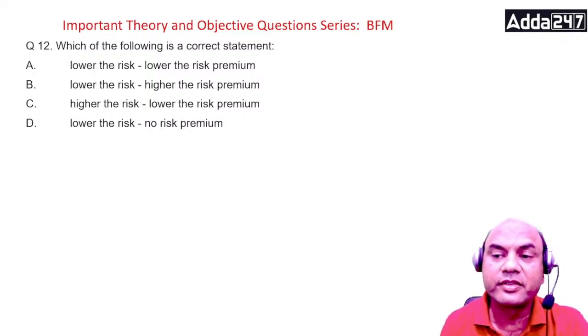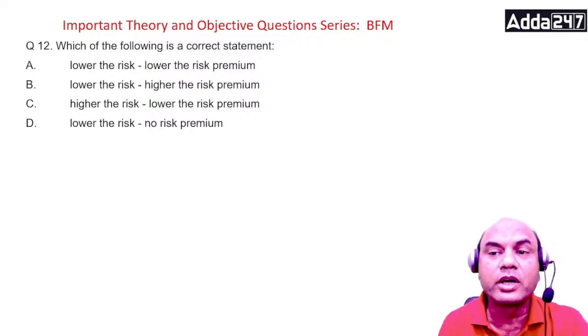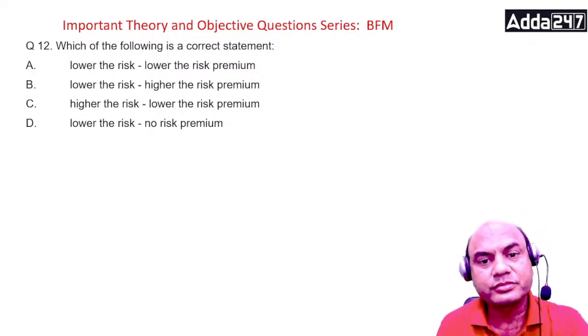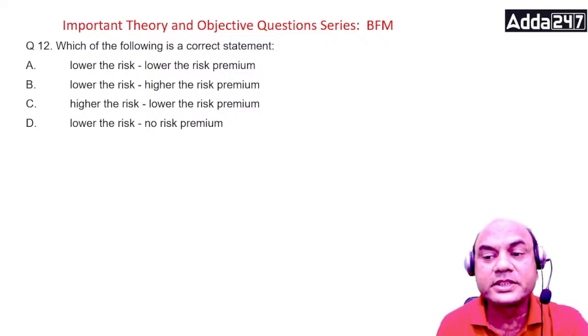What do you think? Let me see how many of you can answer this. This is a basic question for your BFM.